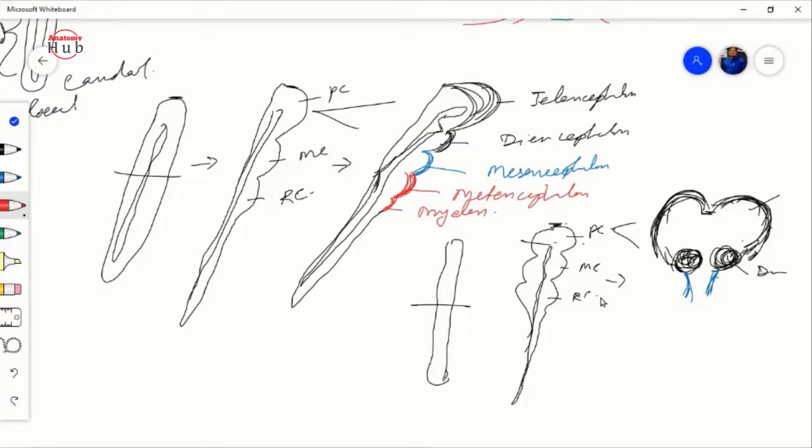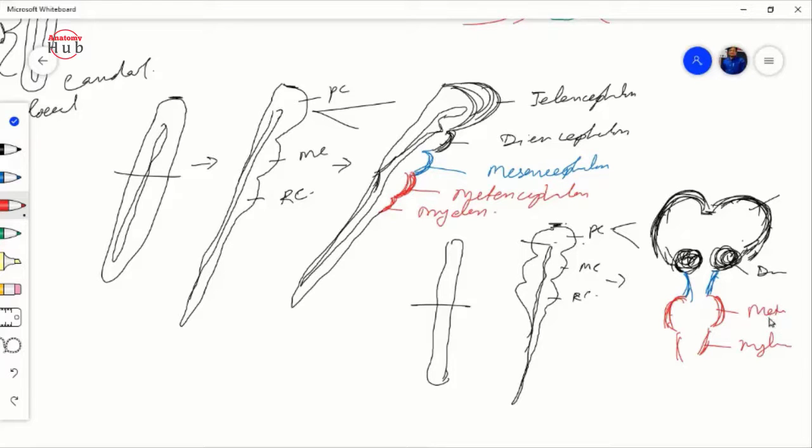This one will again divide into two. As you already know, the cranial part will grow more rapidly than the caudal part. So this will be your metencephalon, and this will be your myelencephalon.